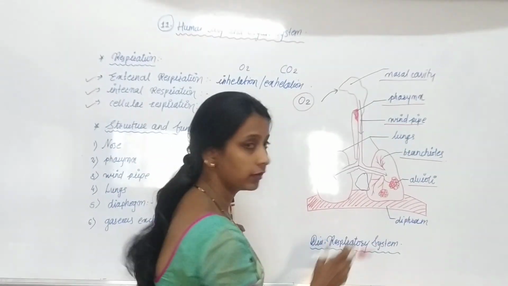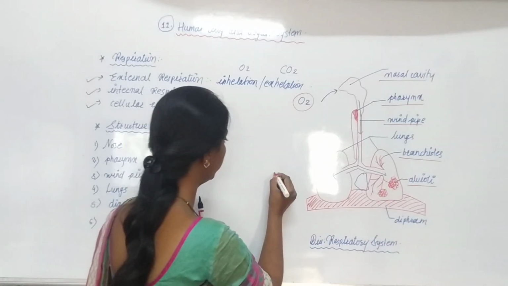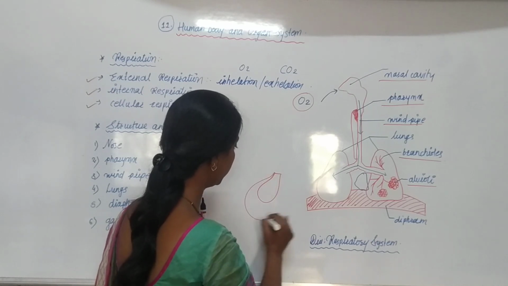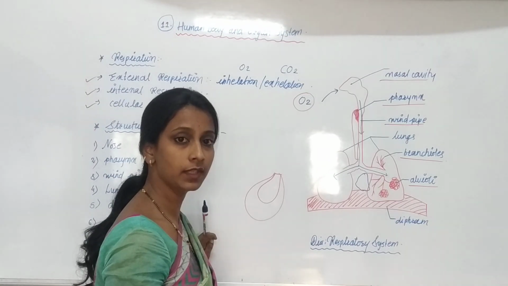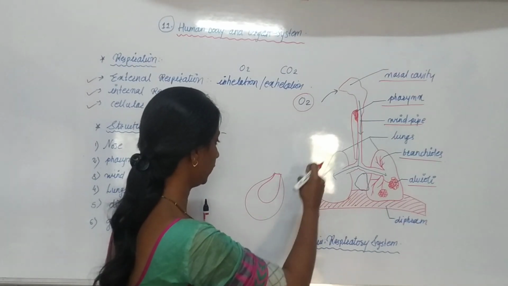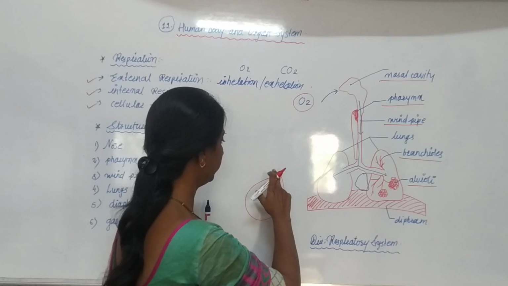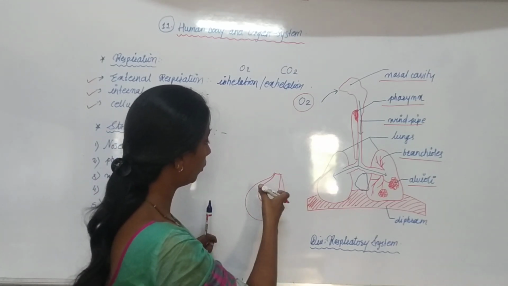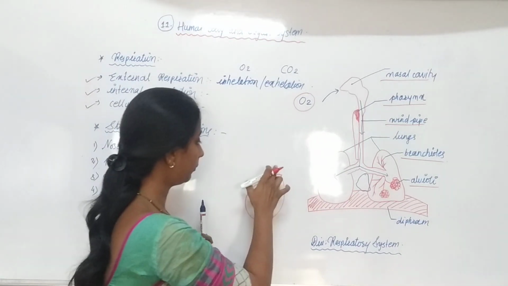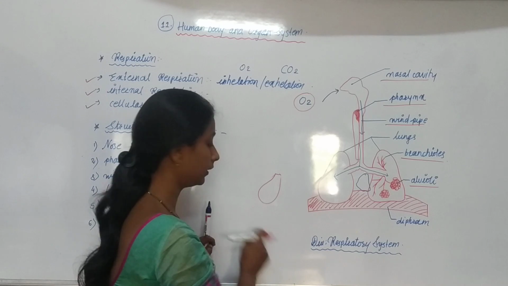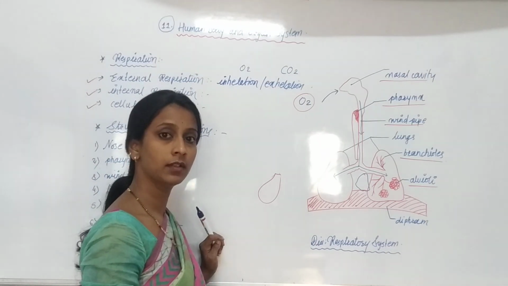It is like a balloon. We know that when air enters a balloon, the balloon gets bigger, and when we exert pressure, or when air is no longer present in the balloon, it comes back to its original size.